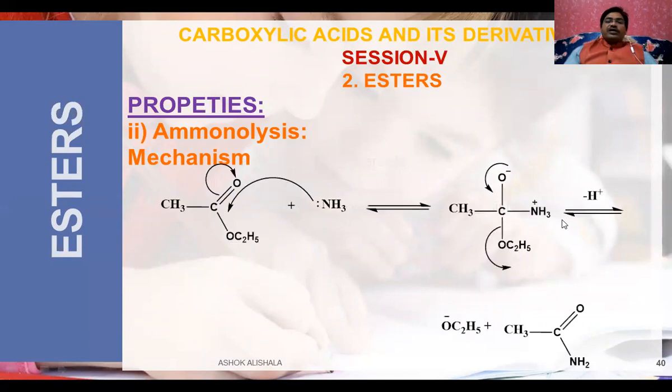Now let us see what is the mechanism of ammonolysis. See, the oxygen being more electronegative, during the reaction the pi bond electron is more attracted towards the oxygen. Ammonia is a nucleophile, and its lone pair of electrons attacks the electrophilic center, where you will get an intermediate where nitrogen has a positive charge and oxygen has a negative charge. Here the removal of H plus ion takes place, and the ethoxide ion leaves by shifting the negative charge to between the carbon and oxygen. Then the final product is acetamide. See, this is what happens in this case.